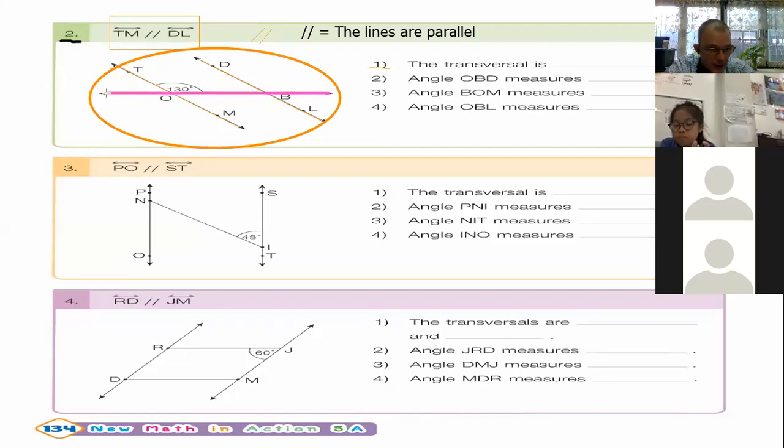This is our intersecting line because it intersects TM and DL, both of them. So our transversal here is the line OB.